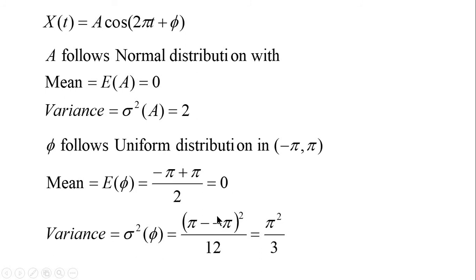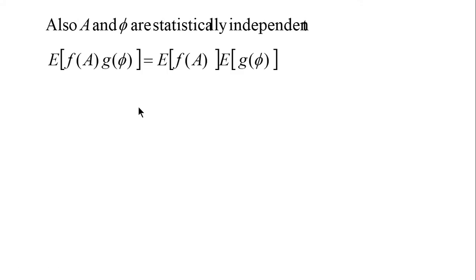Variance can be obtained by using the formula (β - α) whole squared by 12, which is π²/3. So we have found out expectation and the variance of the random variables A and φ. And also it is given that A and φ are statistically independent. By definition, expectation of a function of A and a function of φ will be, by multiplication rule, expectation of function of A into expectation of function of φ.